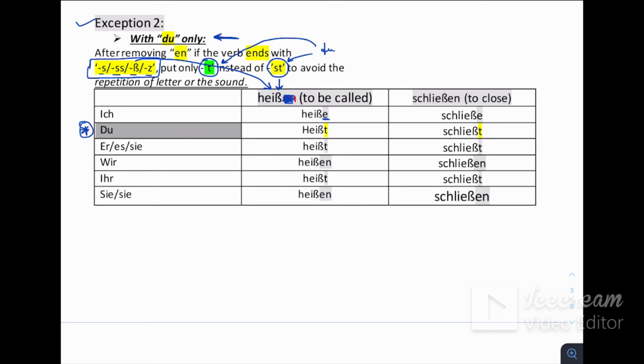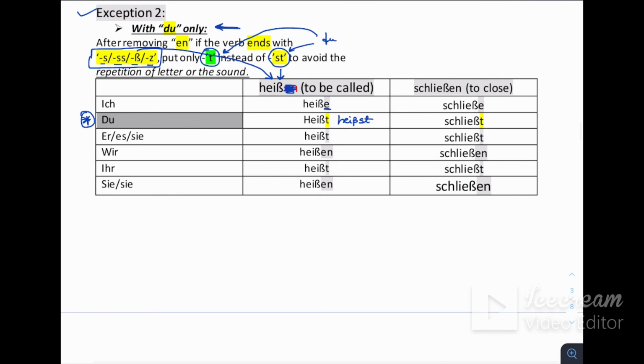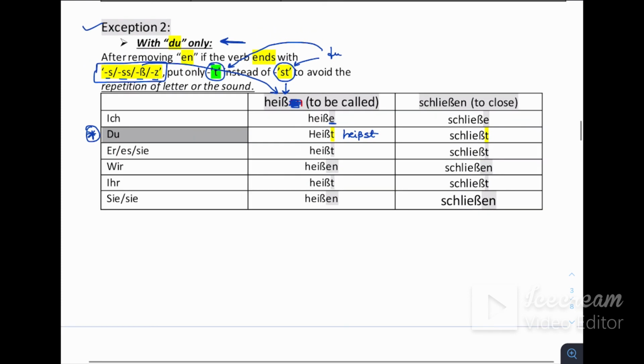So here ich heiße, a regular ending, but with du we are not going to put st, we are only going to put t. Okay, we haven't put st here, we just put t. Why did we do this? For example, if we put heißst, now see there are three s sounds, because this ß sound is also a double s sound.